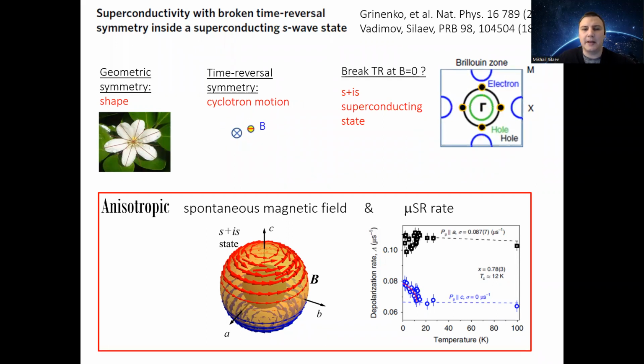And in classical mechanics, the violation of time reversal symmetry occurs when the particles do not follow the same path upon their velocity inversion. The well-known example is the cyclotron motion of electrons in magnetic field, shown here.